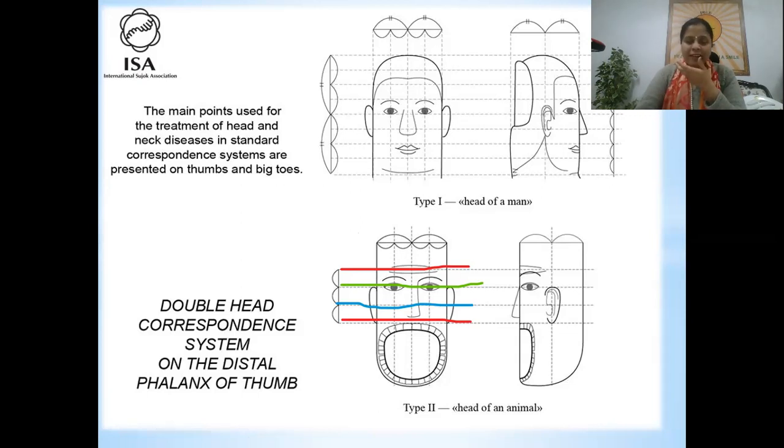Yes, so this is a very good system to treat all brain diseases, face diseases, and sense organs: eyes, nose, mouth, teeth, tongue also, yes, ears. It is a very sensitive area, and it is very easy to find painful points in the system.